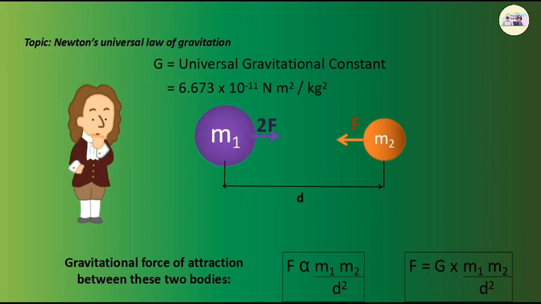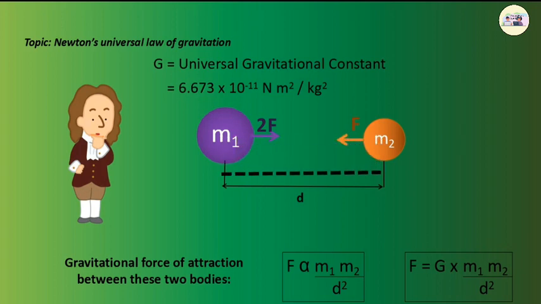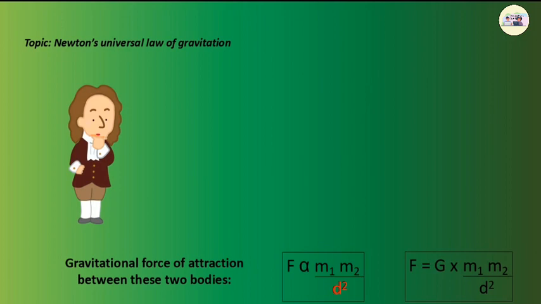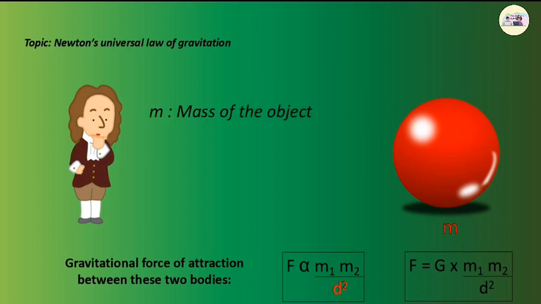The law also means that if the mass of one object is doubled, then the force between the two objects is also doubled. If the two bodies are spherical, the direction of the force is always along the line joining the centers of the two bodies, and the distance between the centers is taken to be d. Now the question is, why did Newton assume inverse square dependence on distance? The answer is, he was helped by Kepler's third law.